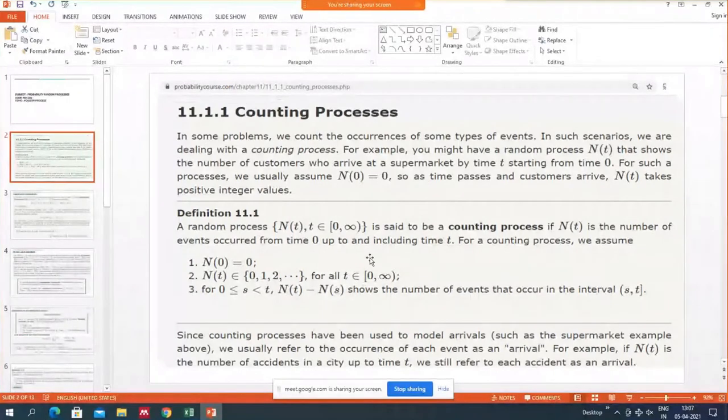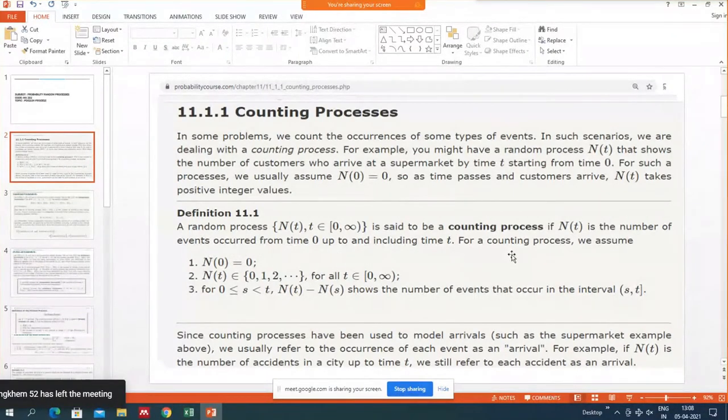So how do we define this one? A random process Xt, where time t belongs to 0 to infinity. When we have a specific name like counting process, we usually denote it by Nt. It is said to be a counting process if Nt is the number of events occurred from time 0 up to and including time t. Like the number of accidents from time 0 to the next 5 minutes. So events are like that: the number of customers coming, the number of accidents happening, this kind of thing.